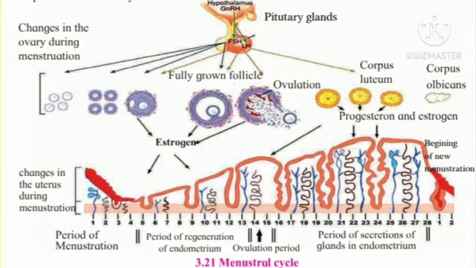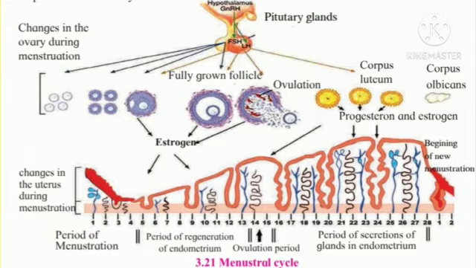One of the several follicles in the ovary starts to develop along with the oocyte present in it under the effect of follicle stimulating hormone. This developing follicle secretes estrogen. The endometrium of the uterus starts to develop or regenerate under the effect of estrogen. Meanwhile, the developing follicle completes its development. It bursts under the effect of luteinizing hormone and the oocyte is released. This is called ovulation.